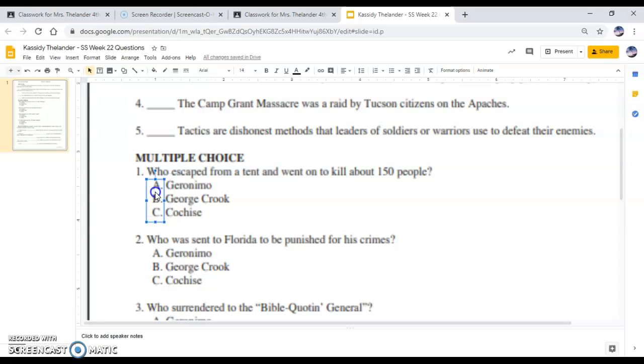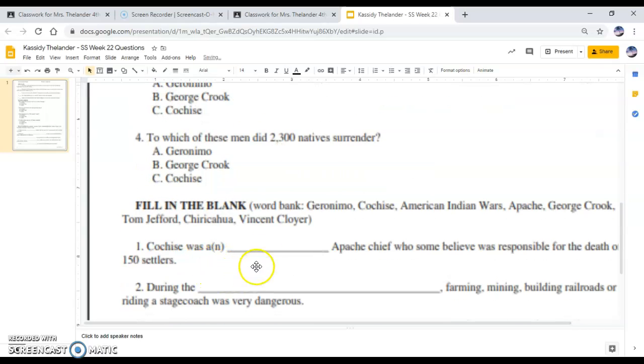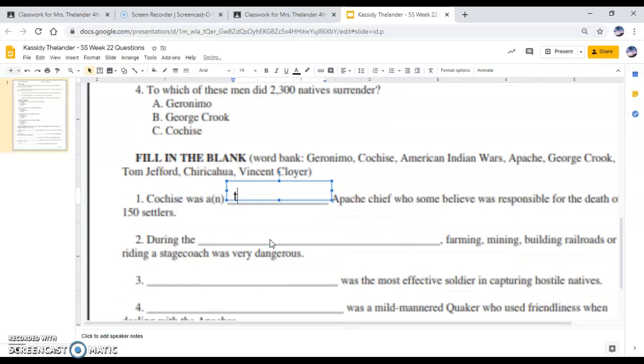So if you're having a hard time with that, you might need to move your text box around. If I move my text box around, then I can click in the correct spot and put an X. So it looks like it didn't quite work the way I wanted it to. So I might have to adjust that, but you can always change the size of the text box and put it where you want it so that the X goes where you want it. Okay. And then when you scroll down to your fill in the blank, you can click and you get a text box and you can type your answer there.